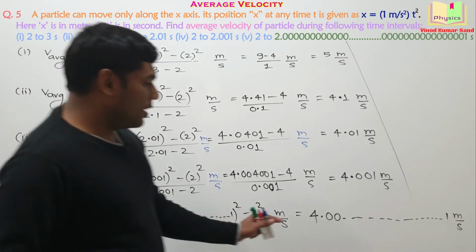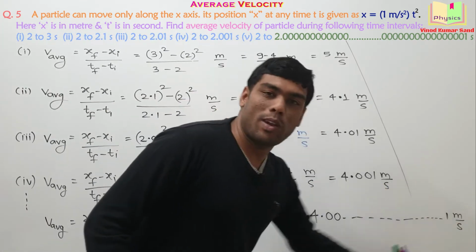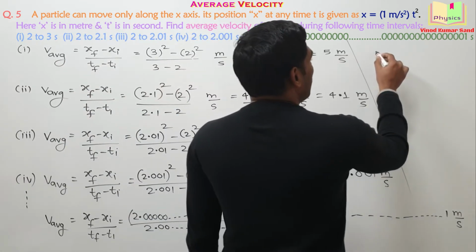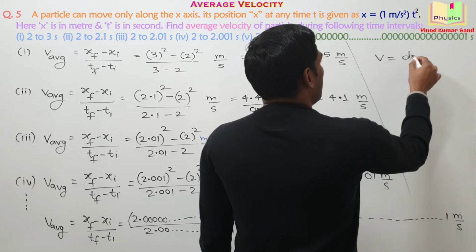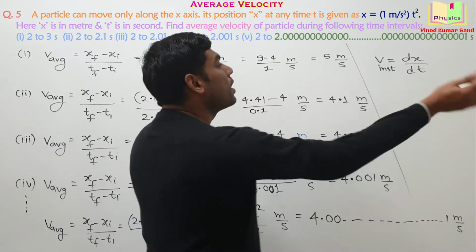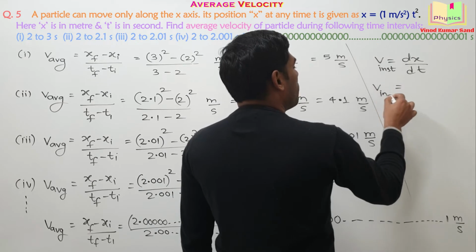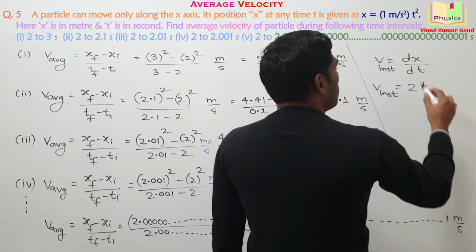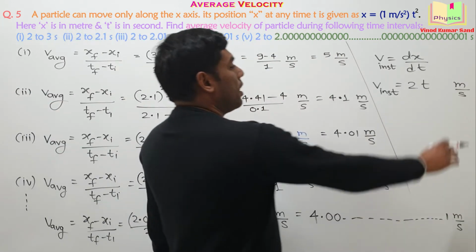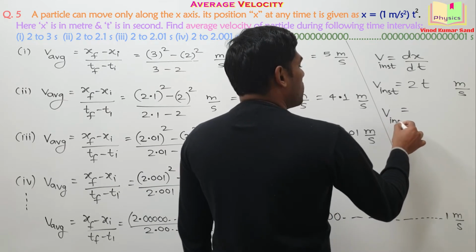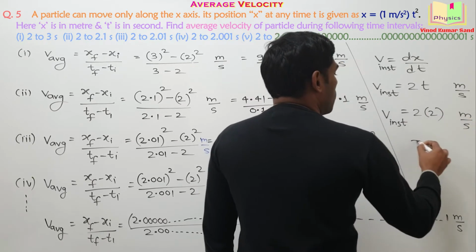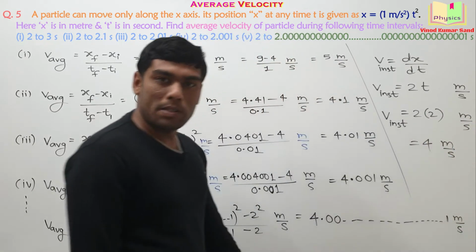This average velocity got converted into the instantaneous velocity at t is equal to 2 seconds. I can again obtain the instantaneous velocity using the differentiation. In the chapter of the differentiation, you remember this for the instantaneous velocity. So when we operate the differentiation, we'll get 2t and the unit is meter per second. Fine. Now, if I need the instantaneous speed at t is equal to 2 seconds, then I should put here 2. So the answer comes out to be 4 meter per second.